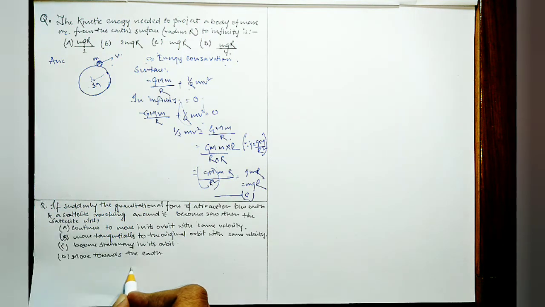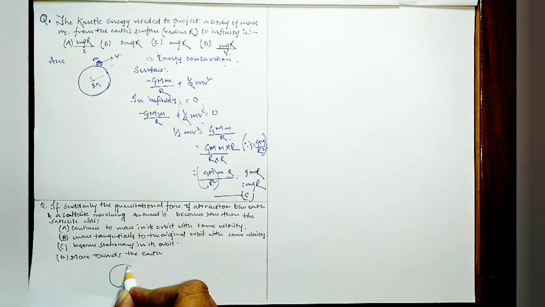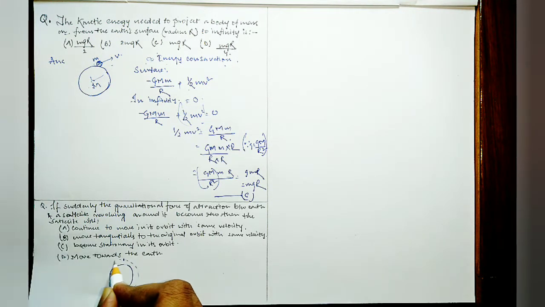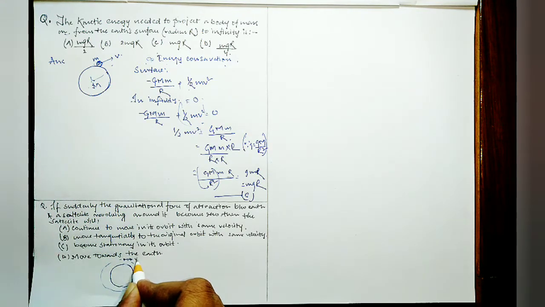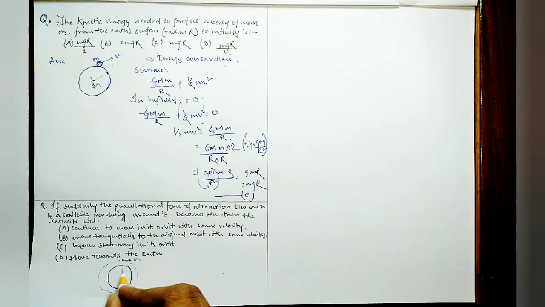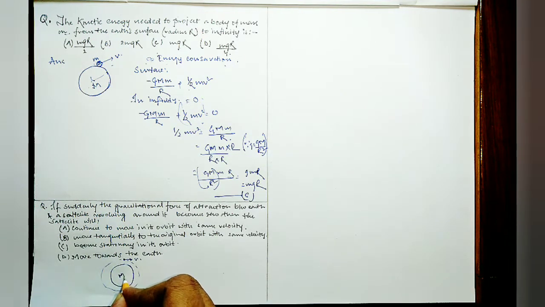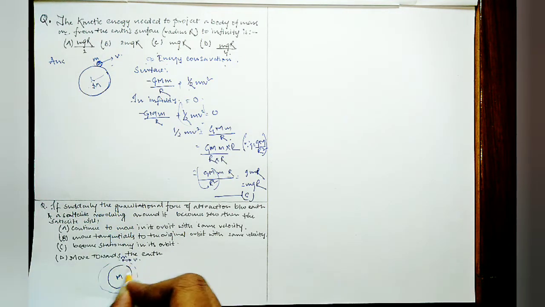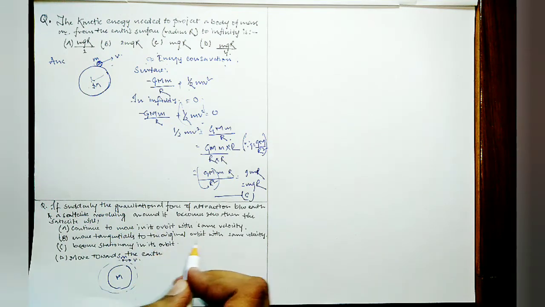In the question, it's given that a satellite is orbiting the Earth. Suppose the satellite is orbiting with velocity v, and the Earth is mass M, satellite is mass small m. Here we do not have to quantify anything, just statement based questions.